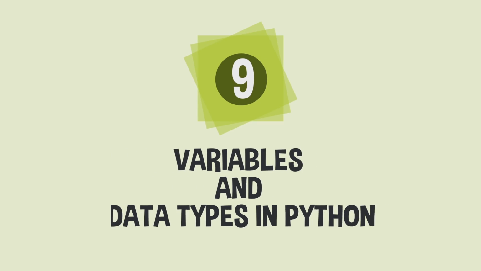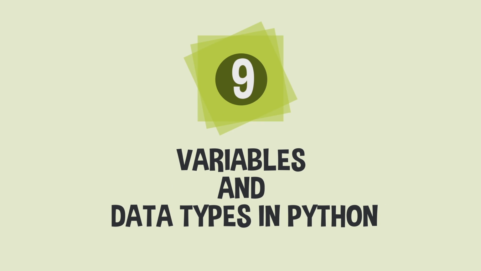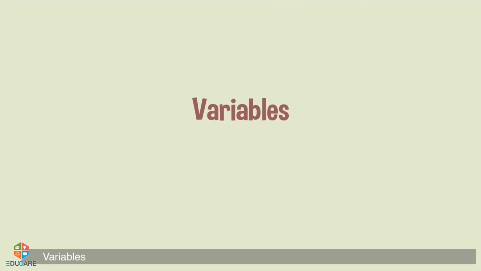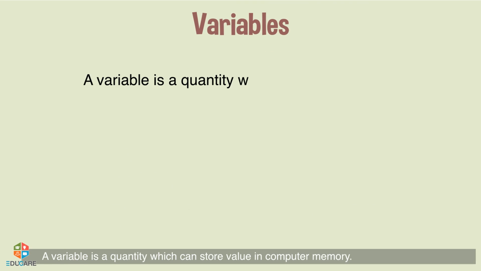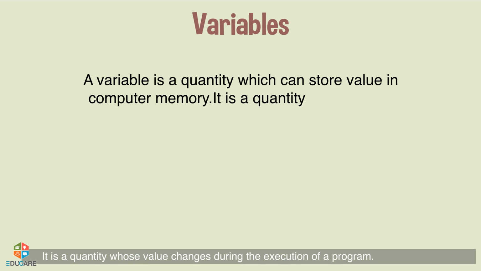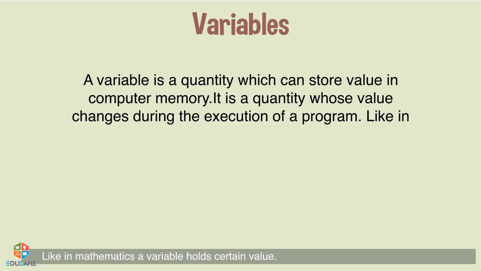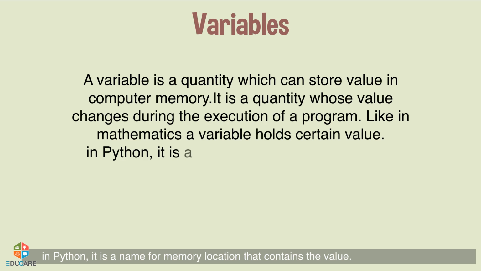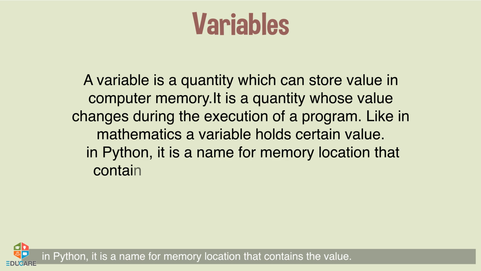Chapter 9: Variables and Data Types in Python. Variables. A variable is a quantity which can store a value in the computer memory. It is a quantity whose value changes during the execution of a program. Like in mathematics, a variable holds a certain value. In Python, it is a name for a memory location that contains the value.